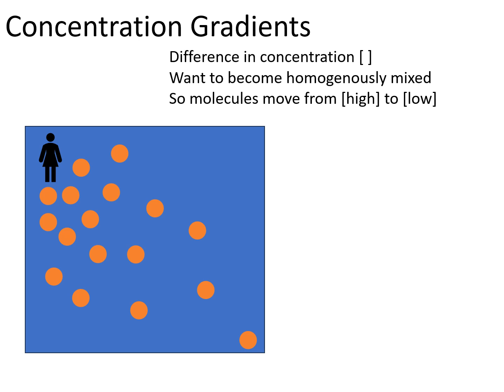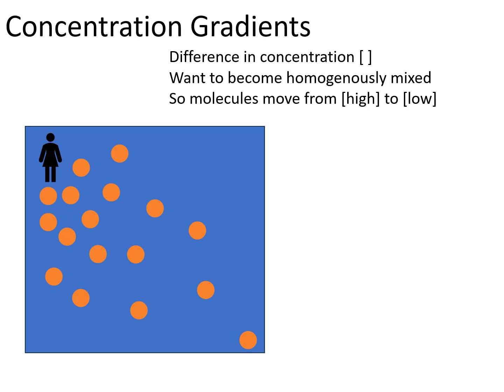What I've done by opening up my citrus fruit is that I've created a concentration gradient. The scent molecules released from my tangerine or blood orange are very concentrated around me.